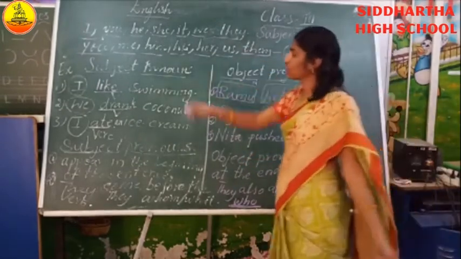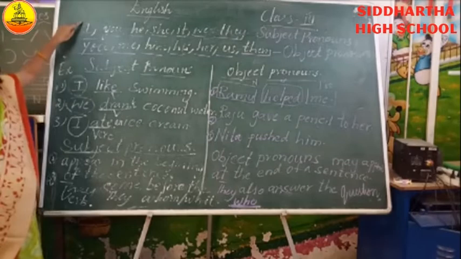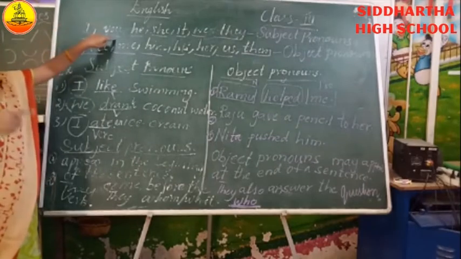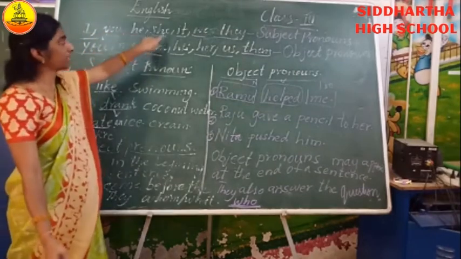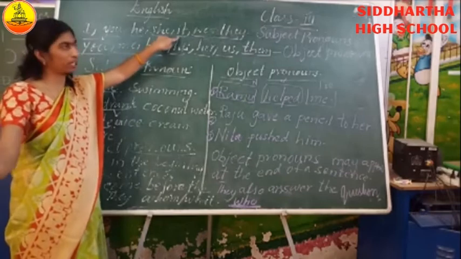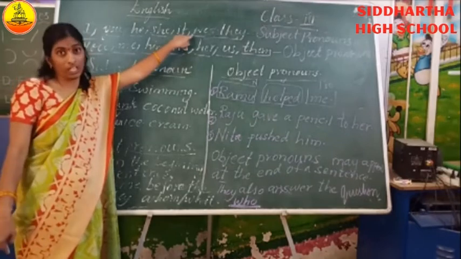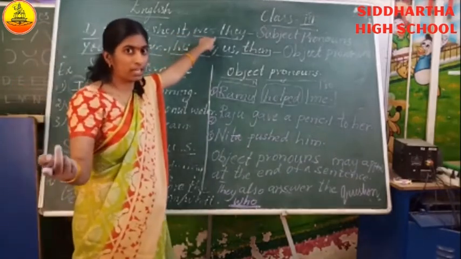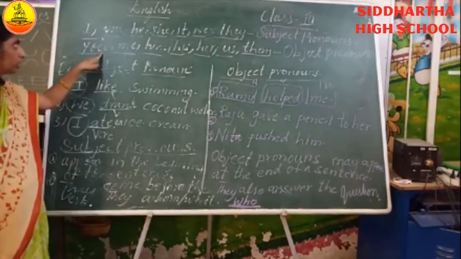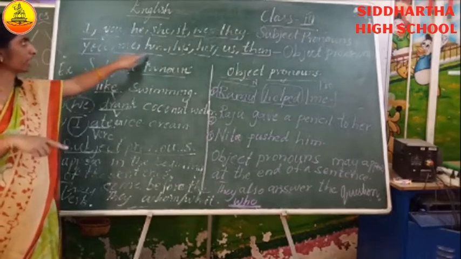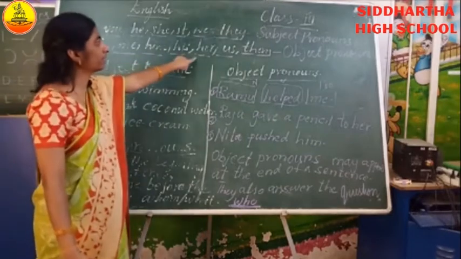Children, listen here. So when are all these pronouns used? When you are talking about yourself, you are going to use I. When you are talking about one person or many persons, you can use you; for one person, he; about a girl, she; about animals or things, it. And if you are present in that sentence, you have to use we, for many, plural form. And here also you can use for singular or plural. Me when you talk about yourself, him when you are talking about others, for his and her.